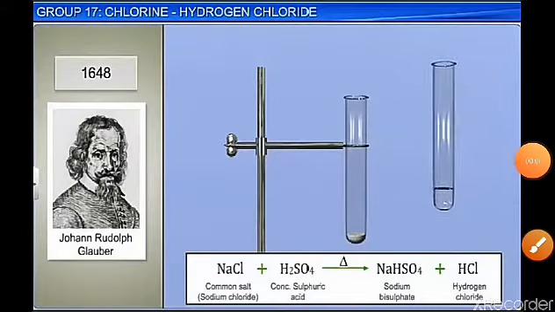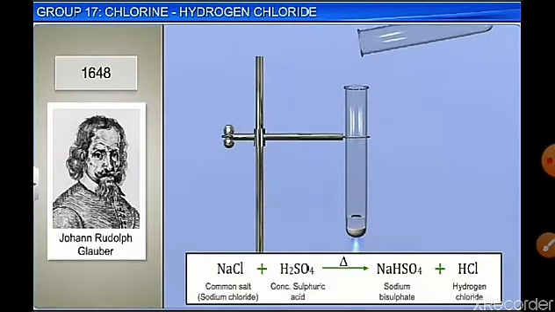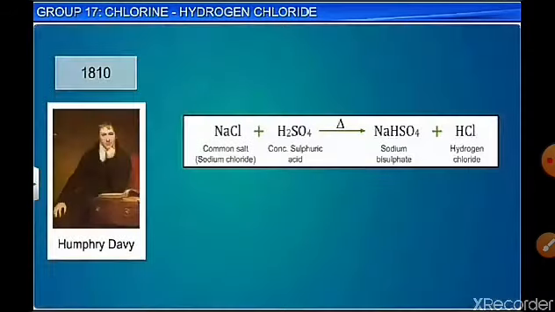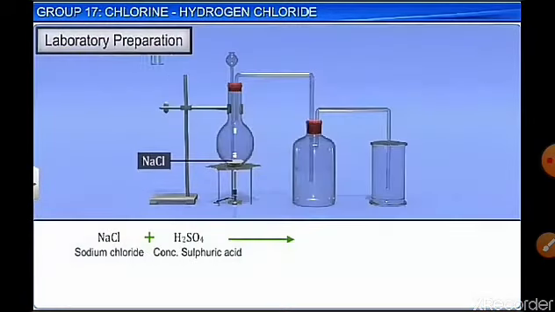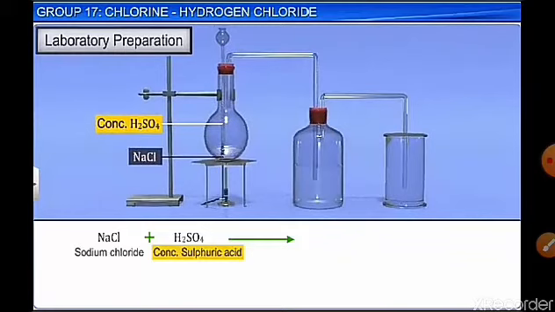Discuss hydrogen chloride. Hydrogen chloride was first prepared in 1648 by Glauber by mixing common salt with sulfuric acid and heating it. So we got sodium bisulfate and HCl. So he first prepared HCl, and then Humphry Davy in 1810 showed that HCl is made of two elements, hydrogen and chlorine. In the laboratory, HCl is prepared by taking common salt and adding concentrated sulfuric acid to it